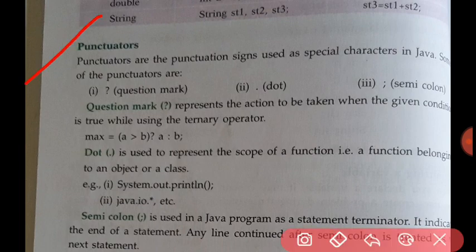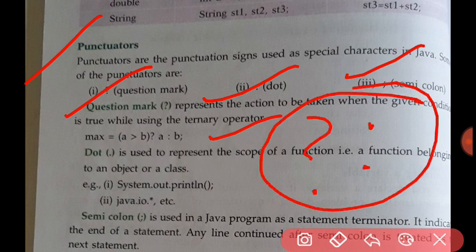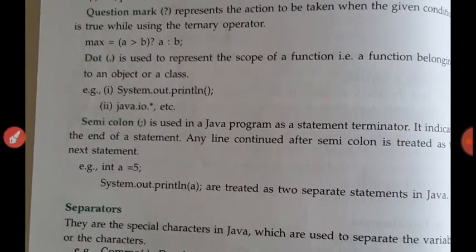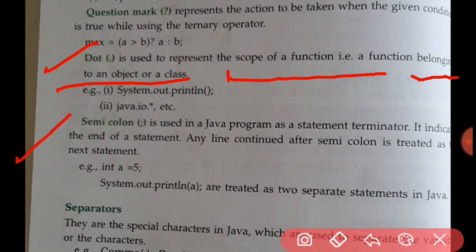Next, punctuators. Punctuators are like punctuation marks, as you use in English grammar: question mark, dot, semicolon. The question mark is used as the ternary operator. Most of the time the question comes, what is the name of this operator? The name of this operator is ternary operator. Dot is used to represent the scope of a function, that is a function belonging to an object of a class. Semicolon is used to terminate a statement.